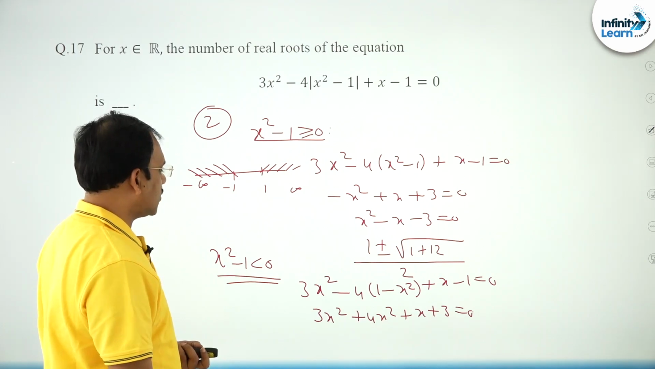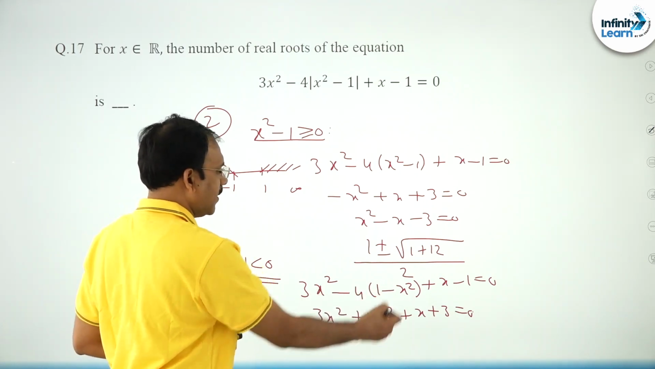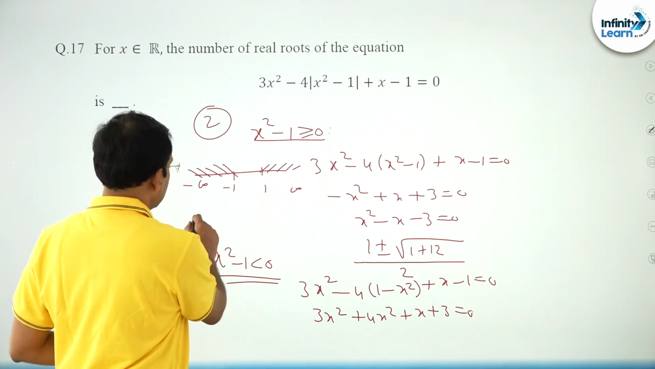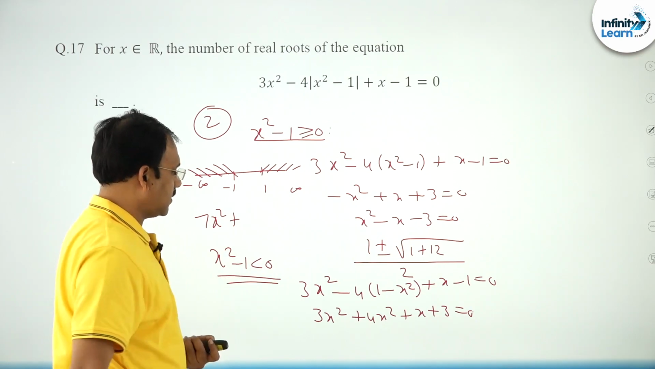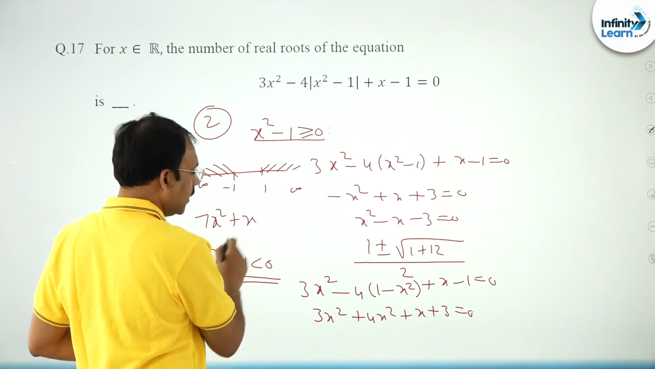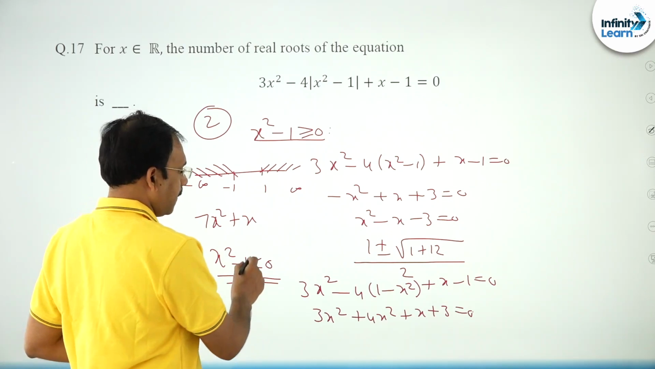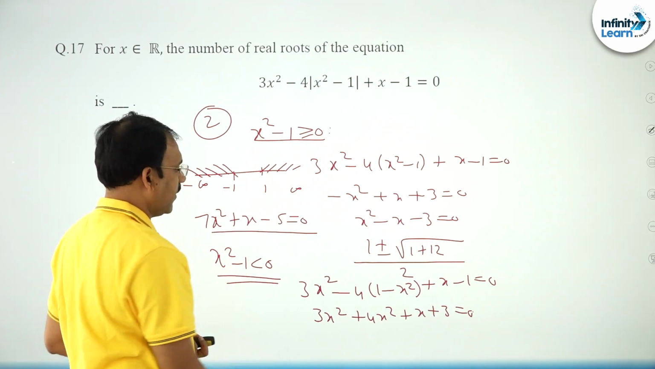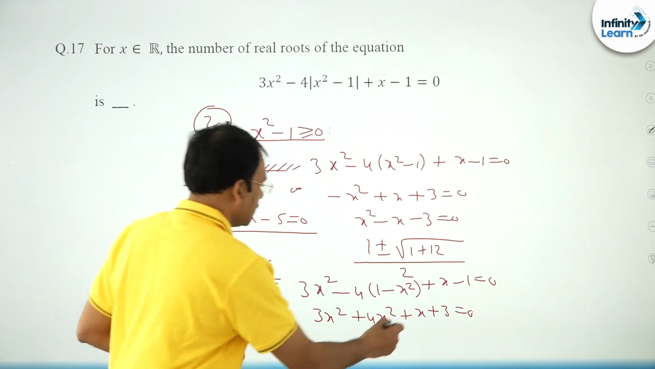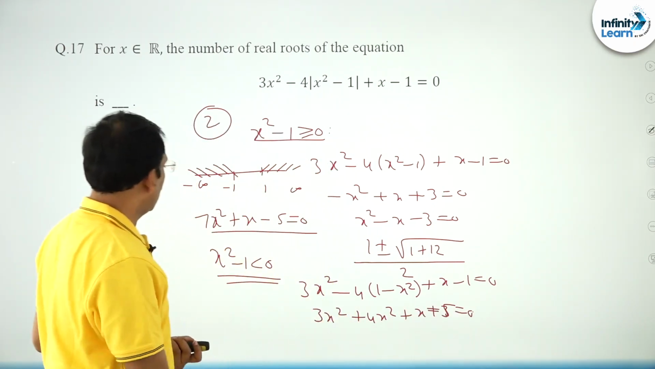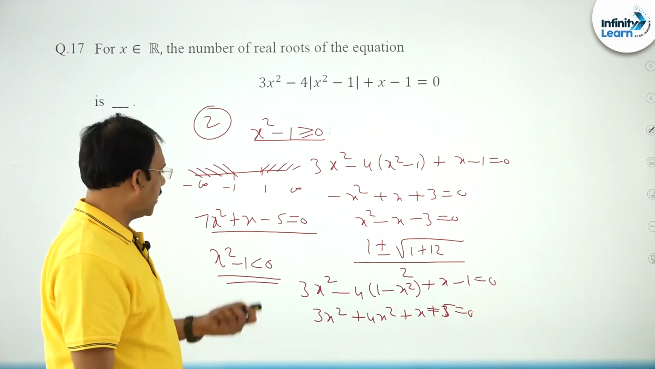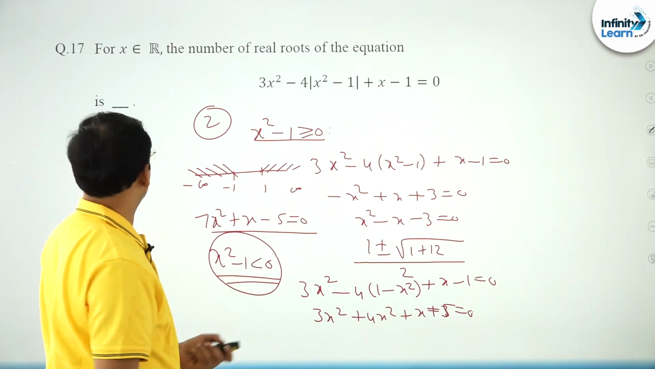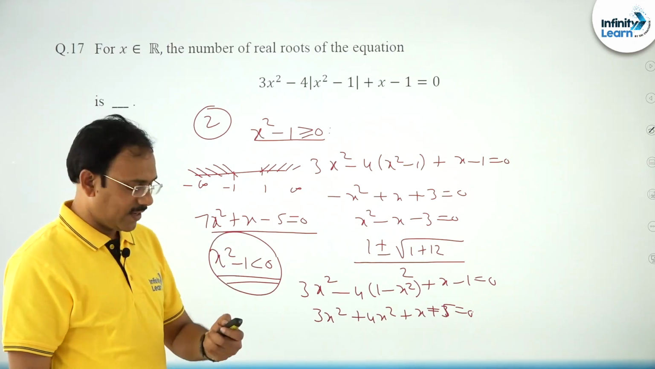So you just try to solve the equation here. 3x square plus 4x square, 7x square plus x, and minus 4 minus 1, which is minus 5, equal to 0. So you just find the solutions. Undoubtedly you will get two solutions. You just check whether they satisfy, they also satisfy, so there will be 4 solutions for this, right friends.